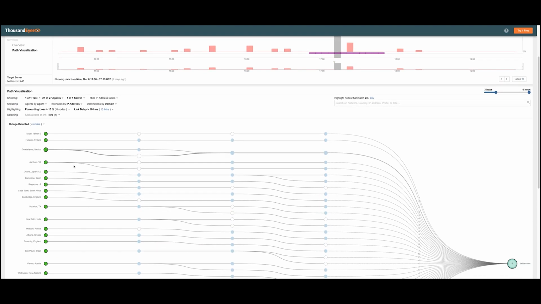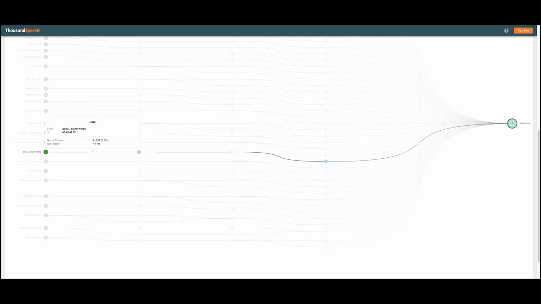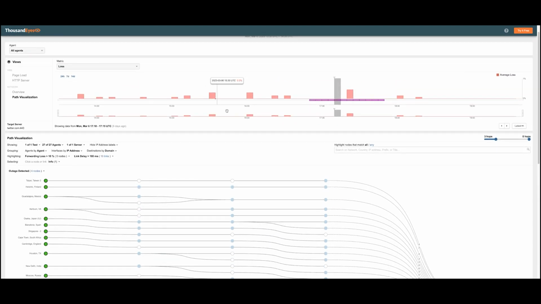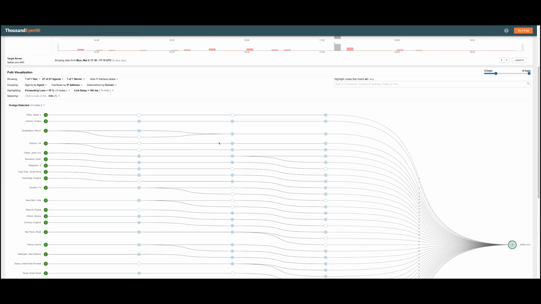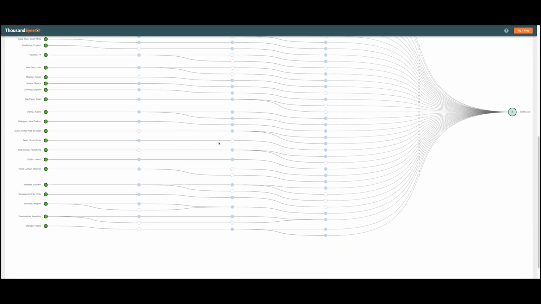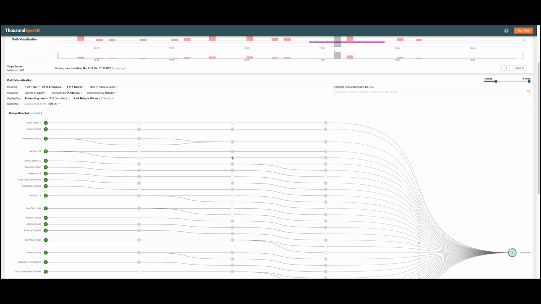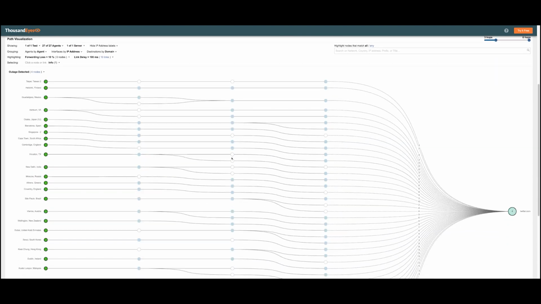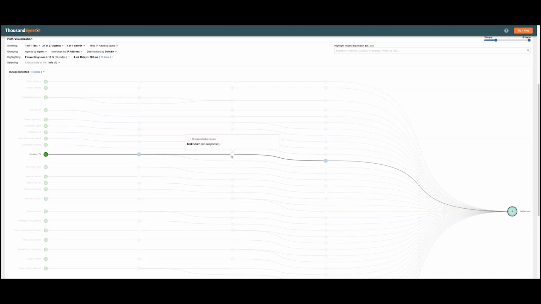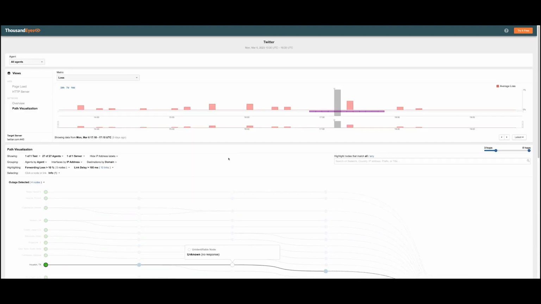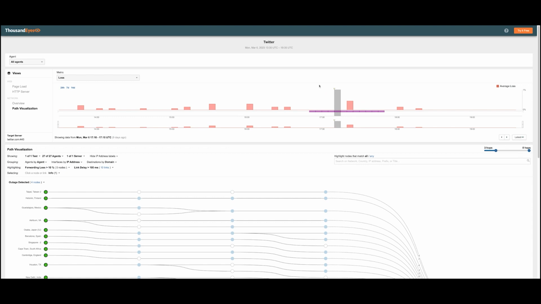Now, all of these agents at the same time, when they are probing the application itself synthetically, are also trying to execute path visualization probing, as part of which we are trying to check whether there's packet loss, latency, or jitter. And then we are trying to visualize the path between the agents that are executing this test and the target itself. And as visible here, there was none of that, right? Which indicates that this was clearly an application-related issue.